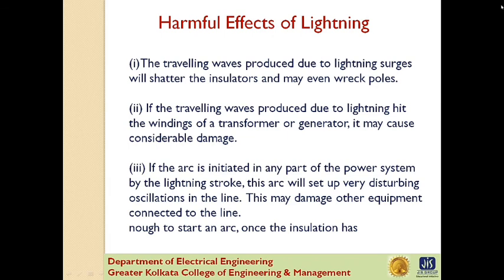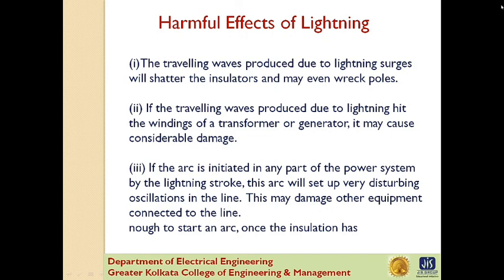Next, we discuss harmful effects of lightning. A direct or indirect lightning stroke on a transmission line produces a steep fronted voltage wave on the line. The voltage of this wave may rise from 0 to peak value, perhaps 2000 kV, in about 1 microsecond and decay to half the peak value in about 5 microseconds. Such a steep-fronted voltage wave will initiate traveling waves along the line in both directions with velocity depending upon the L and C parameters of the line.